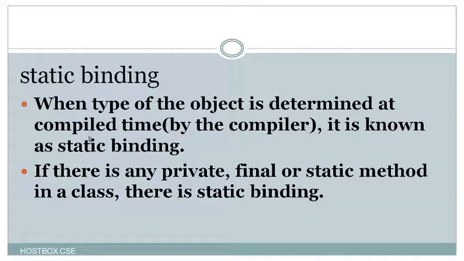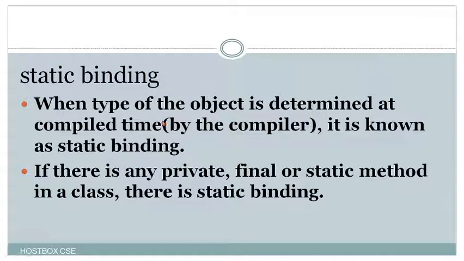For static binding, when the type of the object is determined at compile time, that is by the compiler, it is known as static binding. Also, if there is any private, final or static method in a class, there is static binding. So static binding is the mechanism where the object is determined at compile time only. But dynamic binding is quite the opposite, where the object is determined only at runtime.